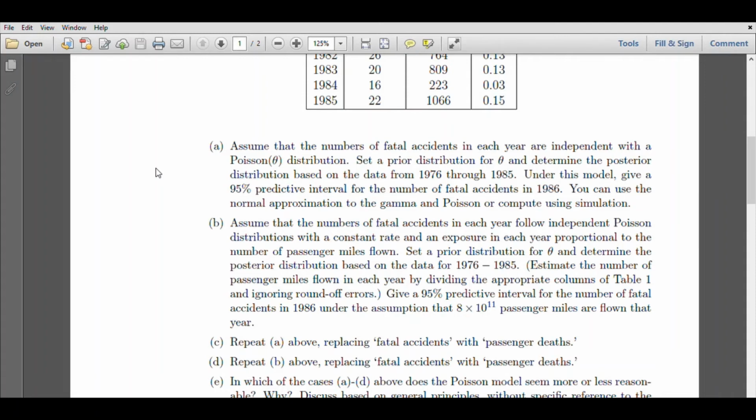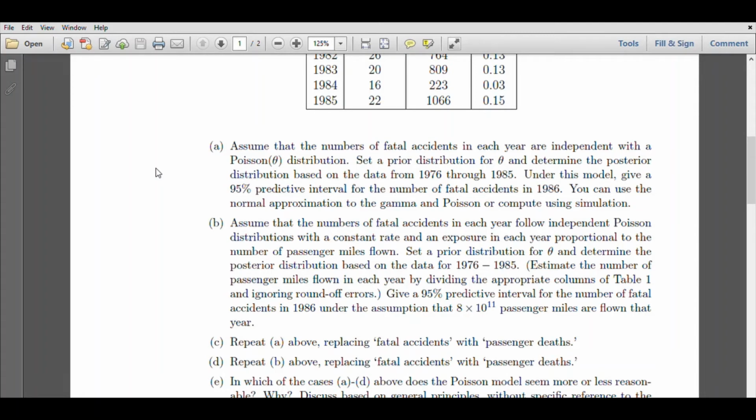Don't you think that if more miles are flown, meaning the more a person travels, the more will be the chances of meeting a fatal accident? So when you count the number of fatal accidents, a fatal accident will occur with more chance to a person who is a frequent traveler.